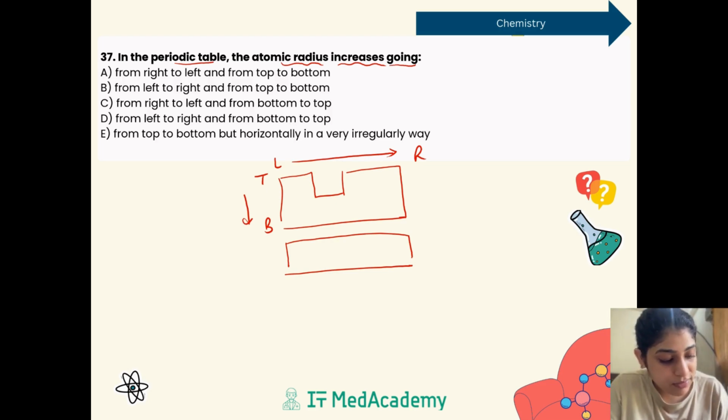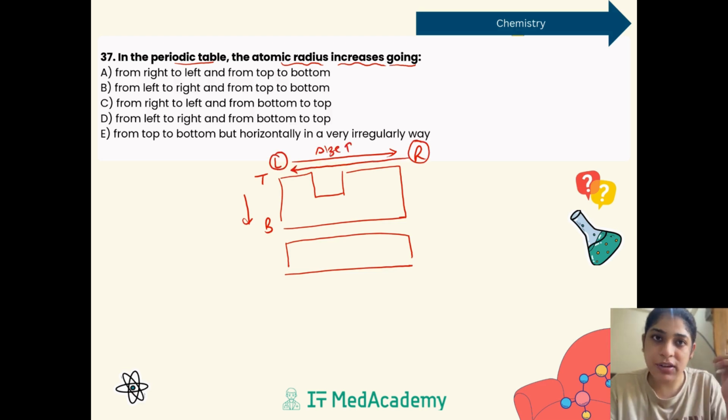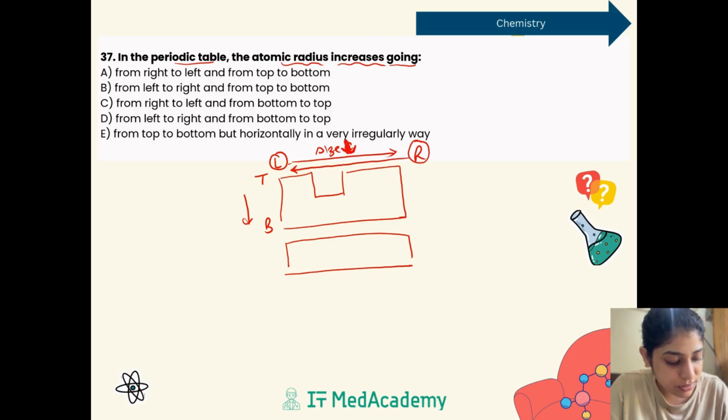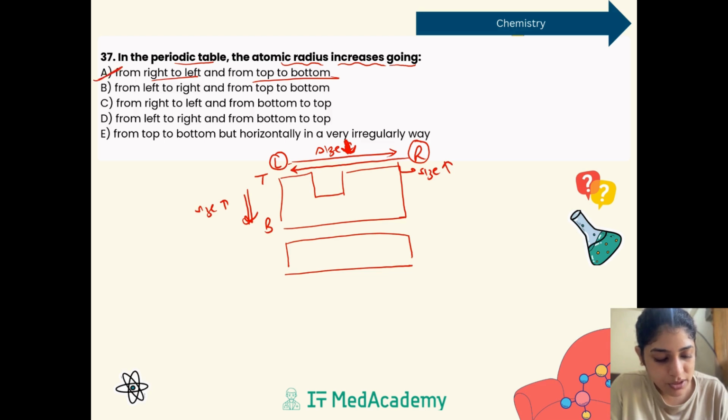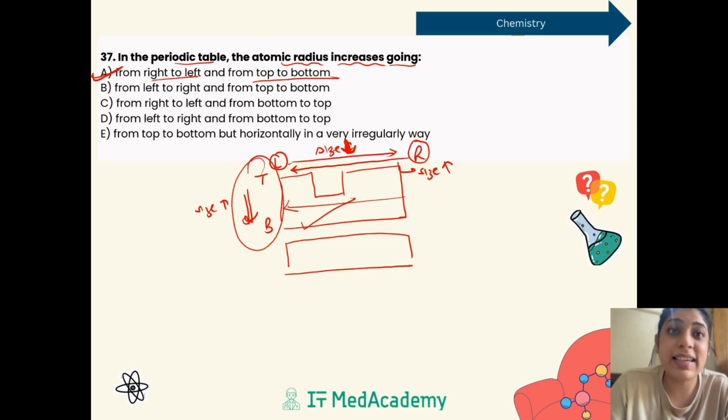So now you can see when you're going from right to left, the size increases. When you go from left to right, the size decreases. So here the size decreases, here the size increases. Similarly, top to bottom, the size increases. So opposite we are just going. So you can just look into the options and you can get onto the answer that it is from right to left and top to bottom. Option number A is correct, that when you are going from right to left in a periodic table, the size is increasing. Top to bottom, you're going, the size is increasing.